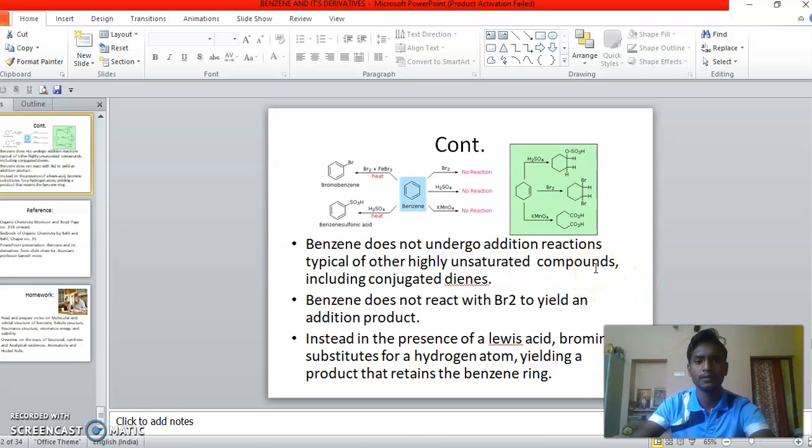Second, benzene does not undergo addition reactions typical of highly unsaturated compounds, including conjugated dienes. These reactions do not occur. Benzene does not react with bromine to yield an addition product. Instead, in the presence of a Lewis acid, bromine substitutes for a hydrogen atom, yielding a product that retains the benzene ring. Again the benzene ring is formed.